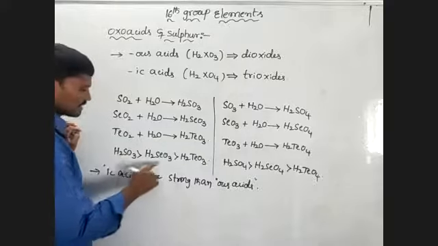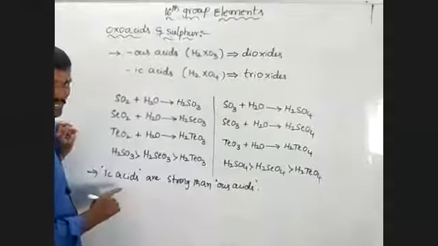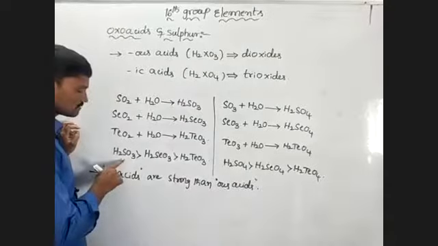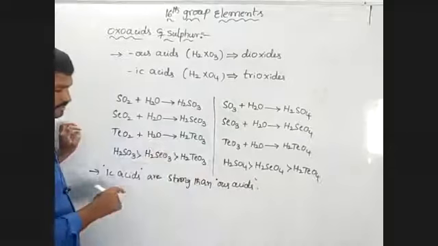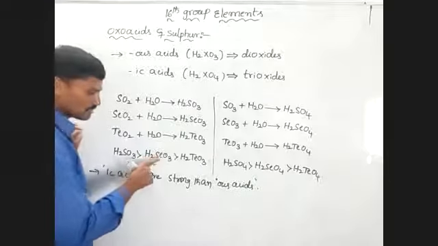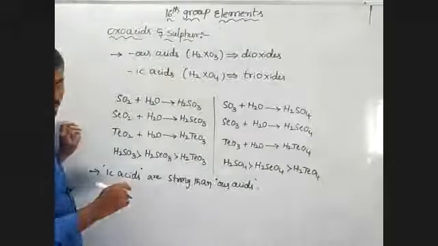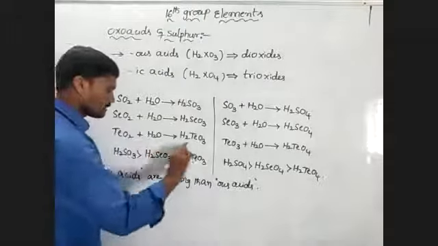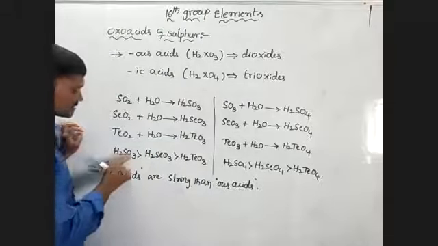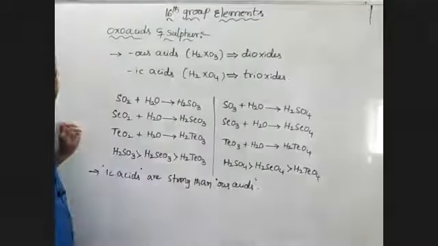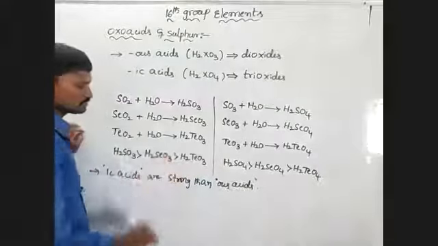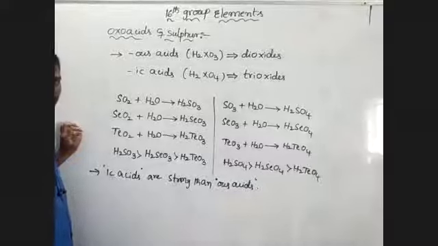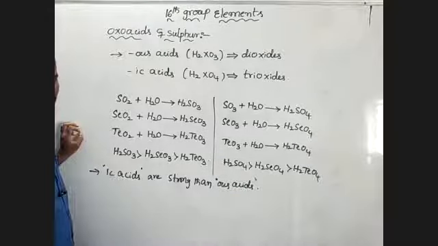Among these acids, the acidic strength order is like this. Why? Because this is stronger compared to that one. If we observe, this is the strongest and this is the weakest. Why? Because on moving from sulfur to tellurium, the size of the central atom increases.